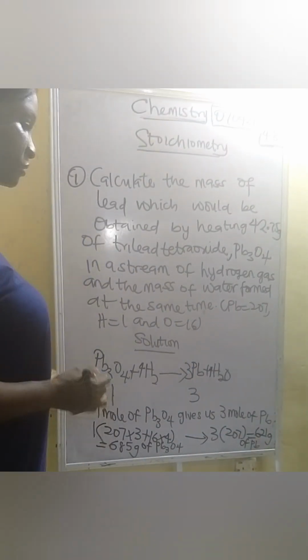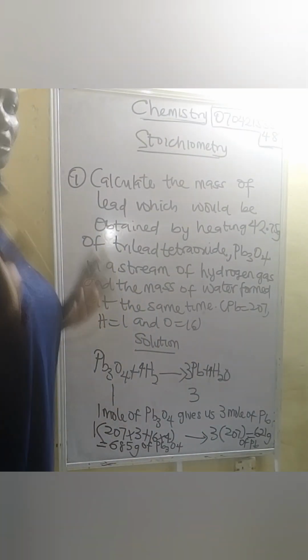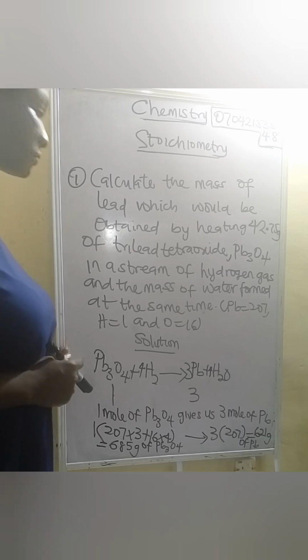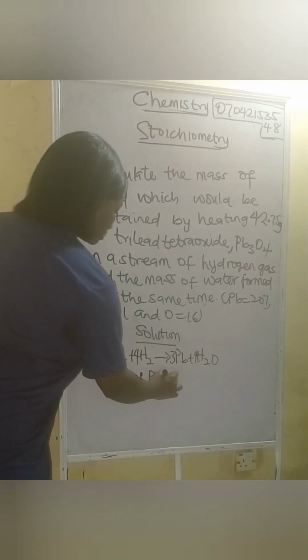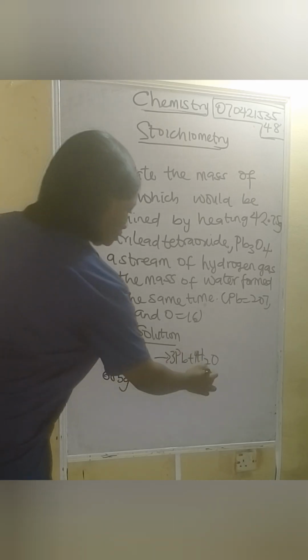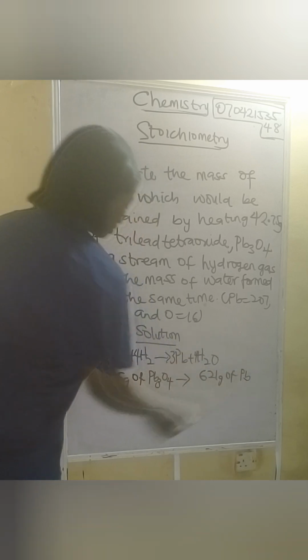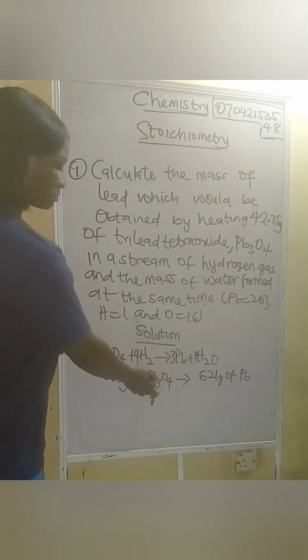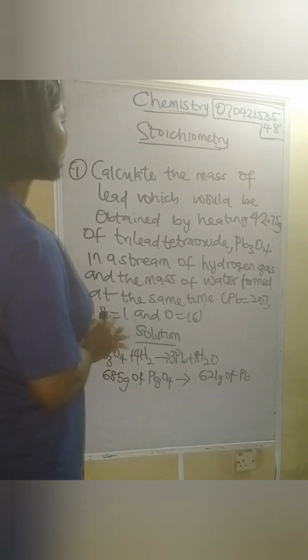Are you seeing it now? So 685 gram of Pb3O4 will give us 621 gram of lead. So 685 gram of Pb3O4 gives us 621 gram of lead.